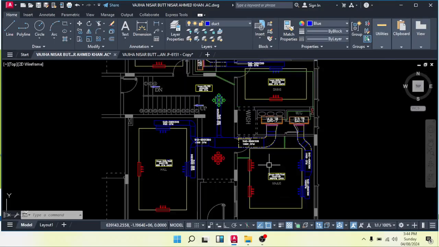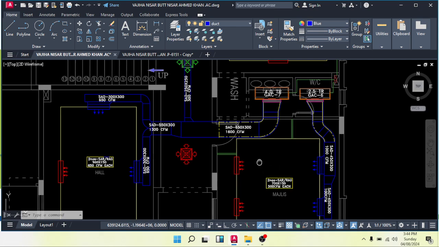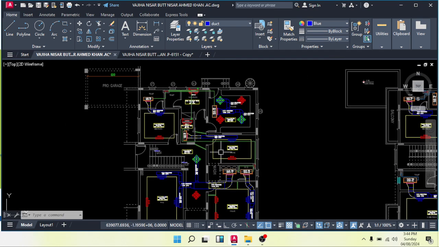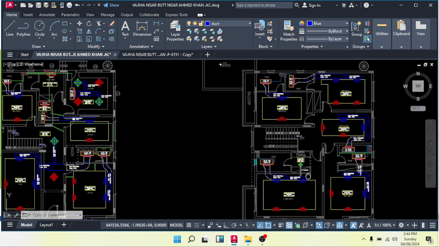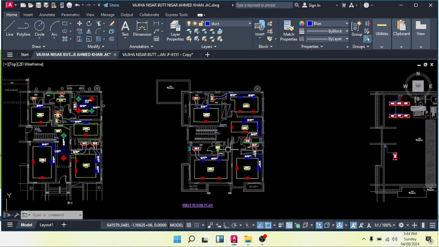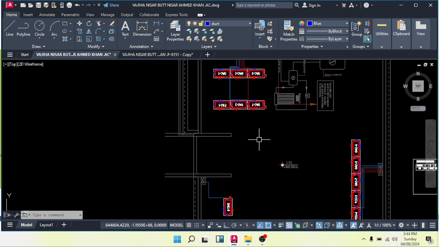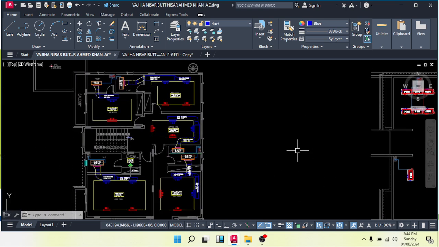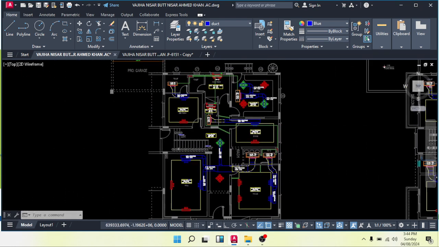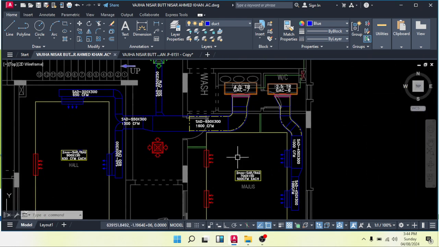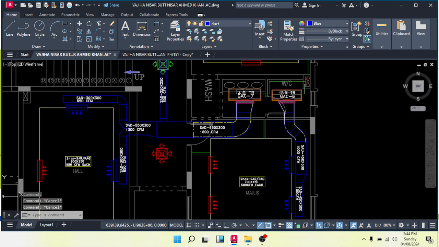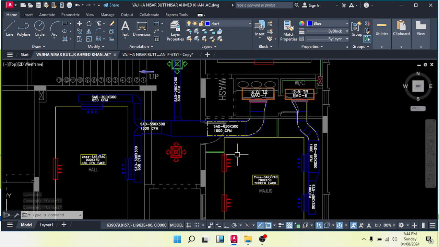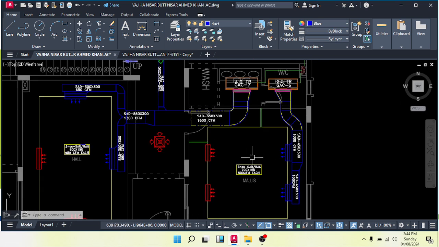Hi, in the last video, we finished our ducting layout for the ground floor and first floor, and the outdoor units for the roof plane. Now we have to place thermostats. In this video, I will teach you how to place the exact location of thermostats and how we can show it in the drawing as well.